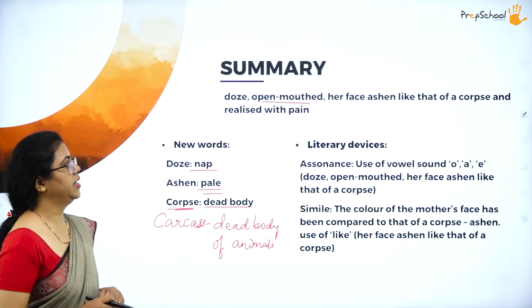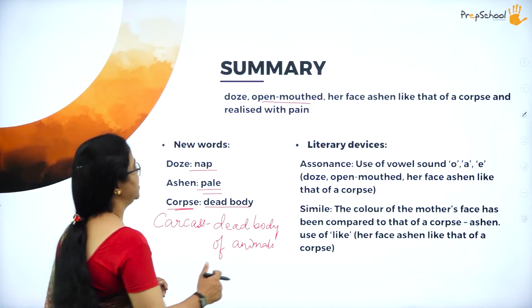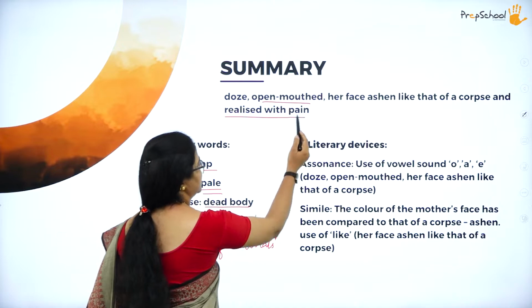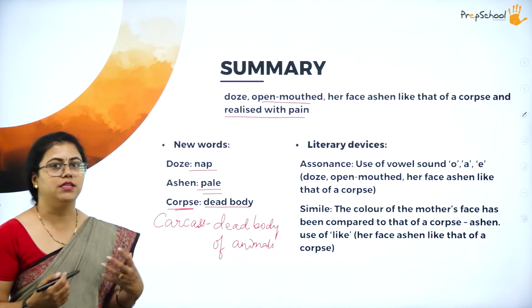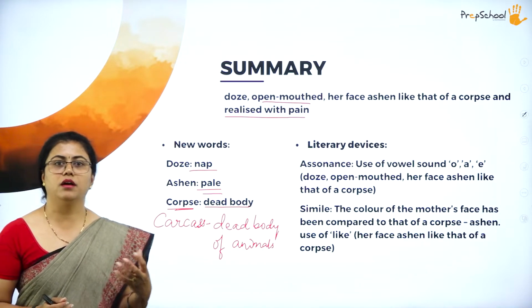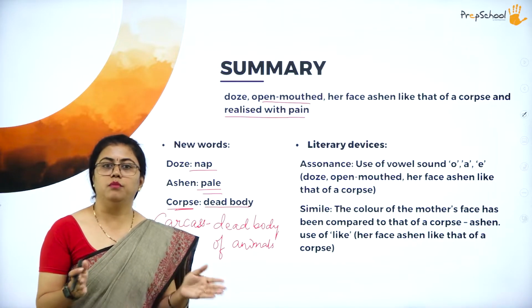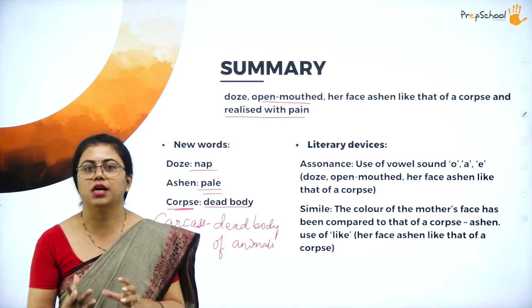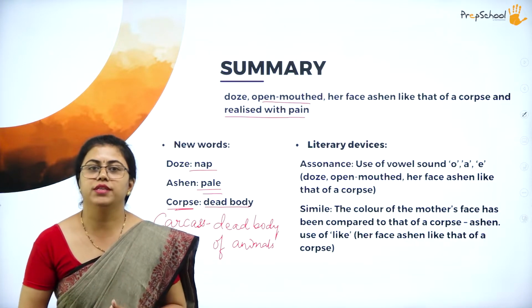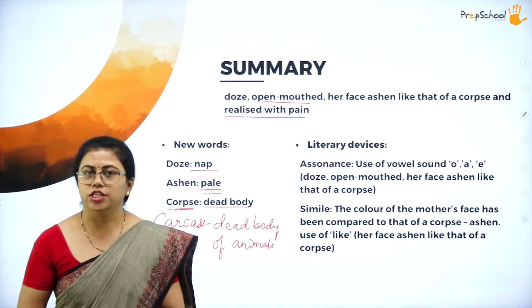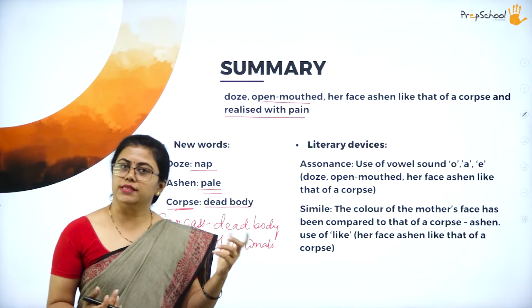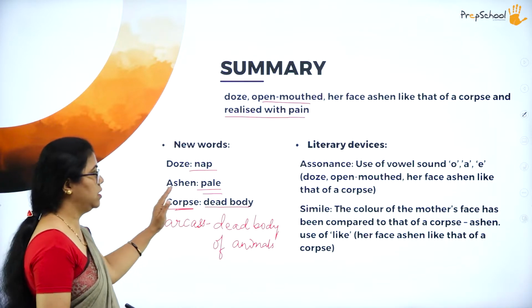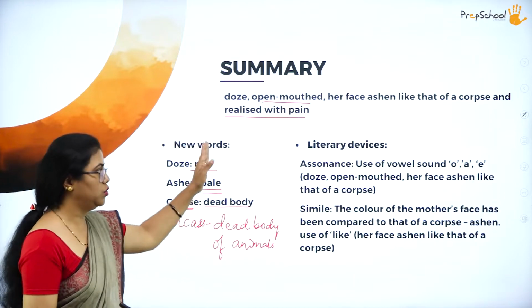"Her face ashen like that of a corpse and realized with pain." So she has some pain inside her. She was looking like a dead body because she did not have that activeness. Maybe she is undergoing some pain, some problem, facing some health issues. That is what the poetess says indirectly. So these are the few new words that are used in these two lines.